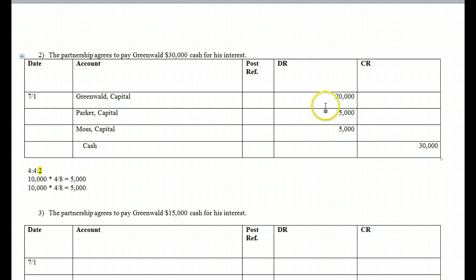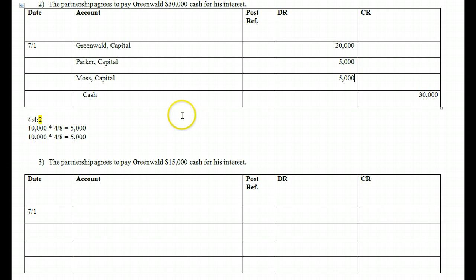Okay? So now that you know how to do that, pause the recording and see if you can come up with this third scenario. In the third scenario, the partnership agrees to pay Greenwald $15,000 cash for his interest. So spend just a moment and see if you can come up with the answer. So go ahead and hit pause and see if you can come up with that. All right. Hopefully you hit pause because I'm not going to sit here for 5 minutes on a recording and wait on you. But anyway, you pause that, you worked it, and let's see what you come up with.